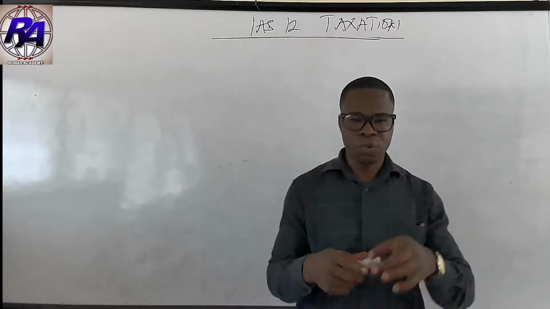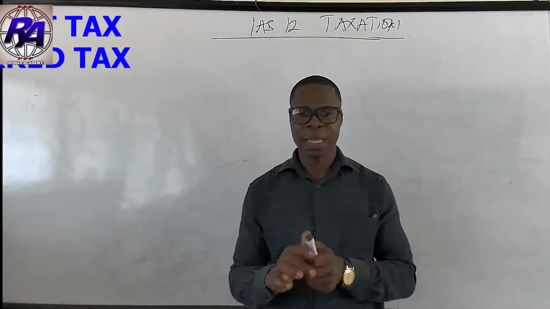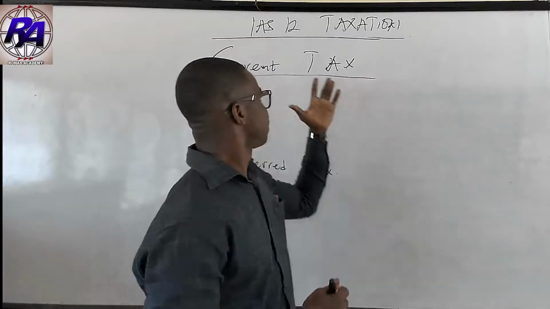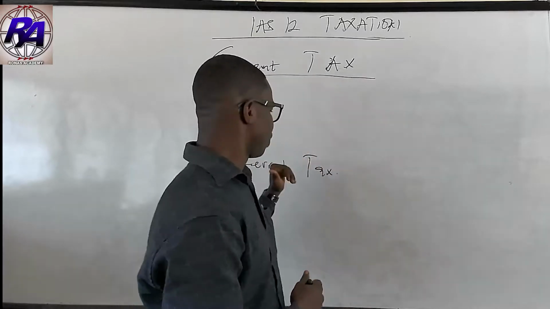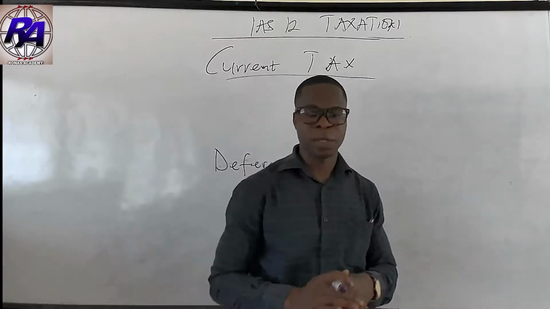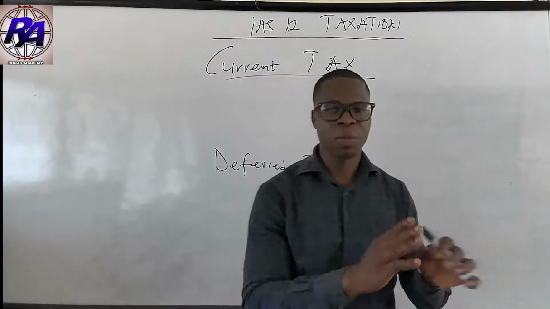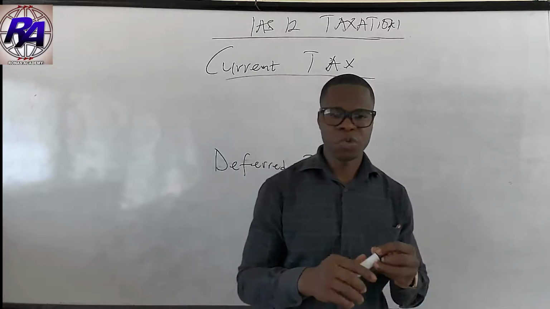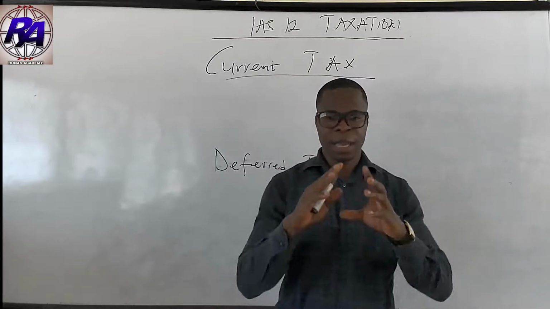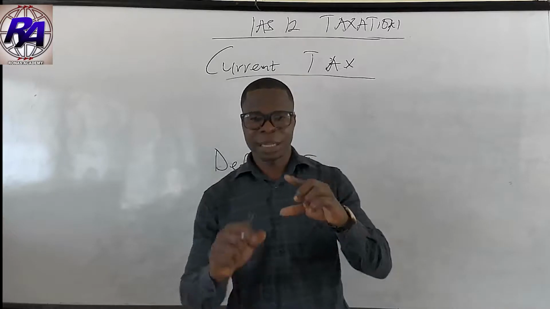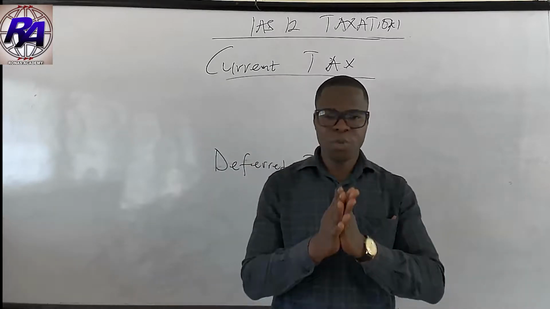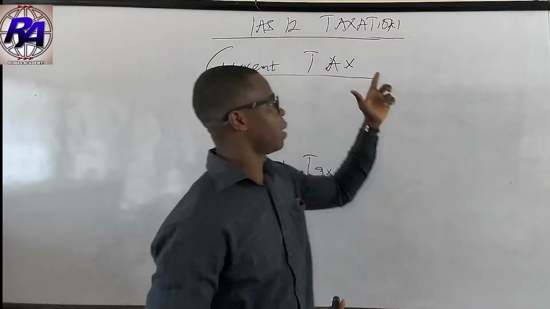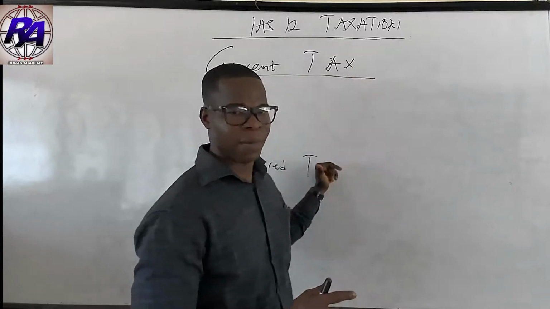Now let's look at the two categories of tax the standard has prescribed. That is the current tax and then the deferred tax. We are going to look at current tax first, and then deferred tax. Under deferred tax, we will look at what is accounting profit and what is taxable profit, and why we are saying deferred tax. One thing you are supposed to remember is that anytime an entity is accounting for tax, that tax comprises two things: the summation of the current tax and the deferred tax.